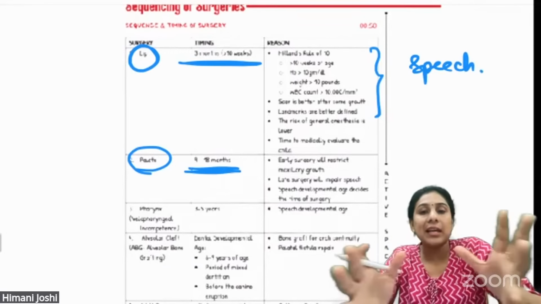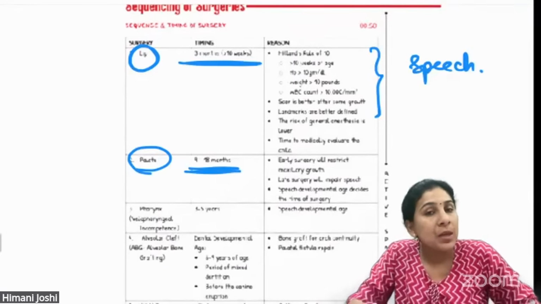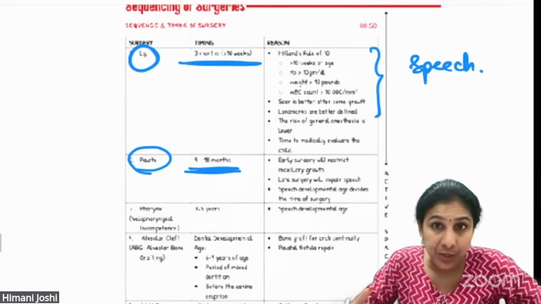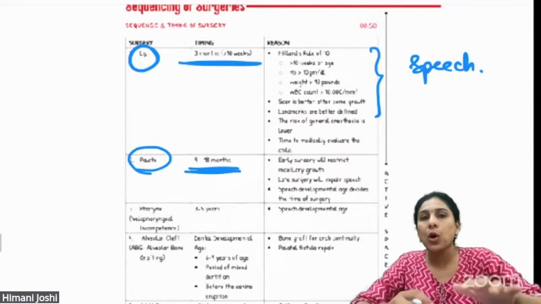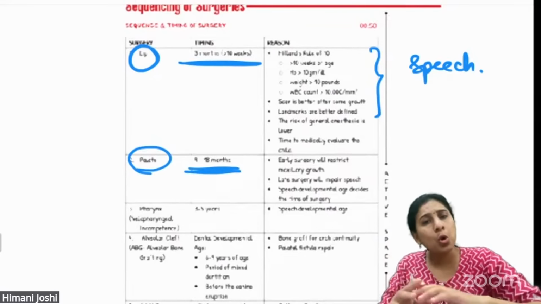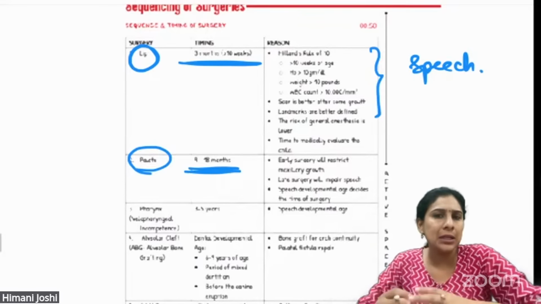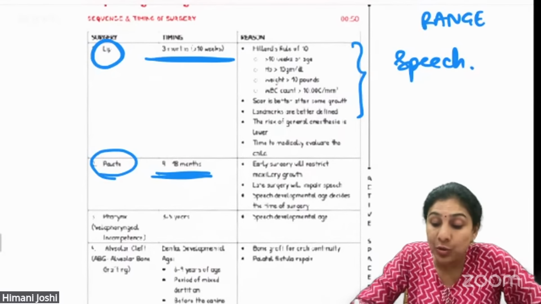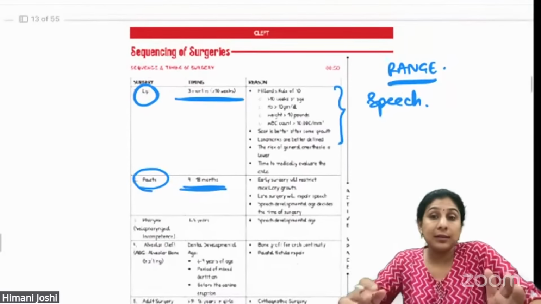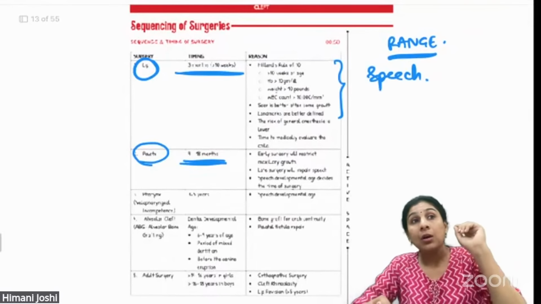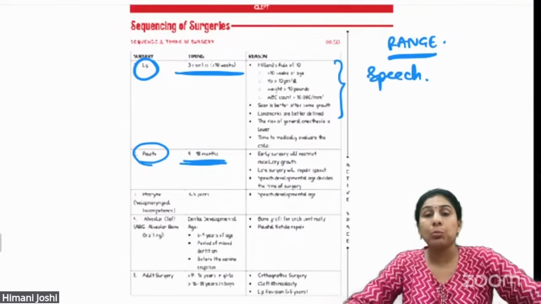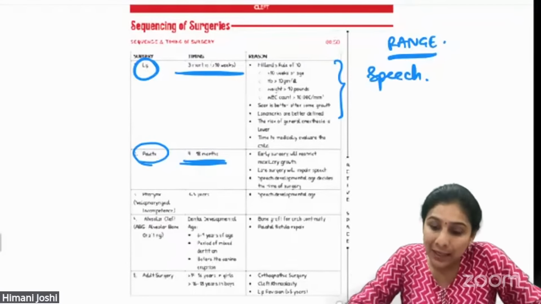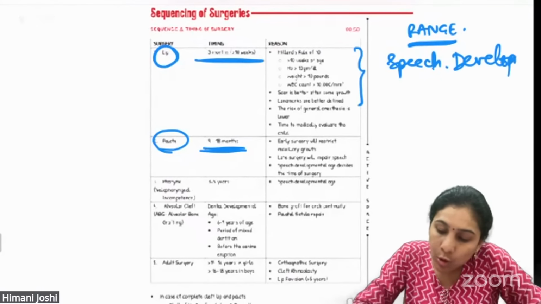Now, why is there a range of 9 to 18 months? There is a reason for that. Every child has his or her milestones. Sometimes a child may start walking early. Another child who is also absolutely normal may start walking a little late. So it's always a range of milestone development. No pediatrician will ever tell you that, oh, 12 months and a child has not walked, he's abnormal. No, there is a range from 9 to 18 months in which the child can walk. Just like that, speech development is also a range.